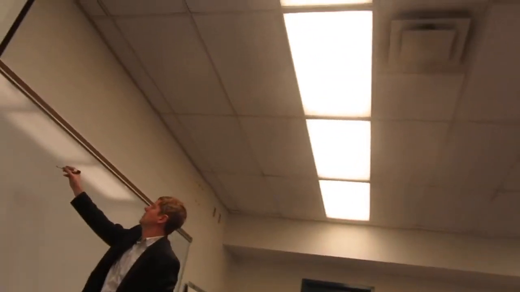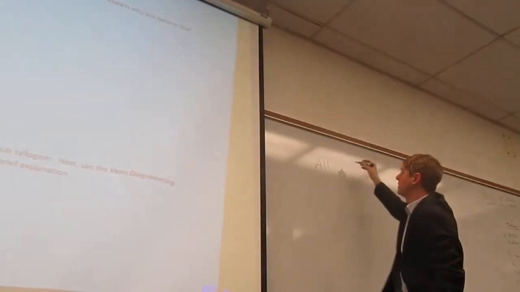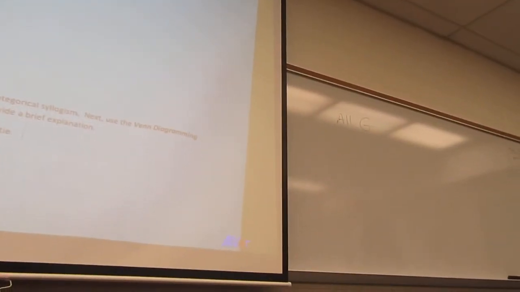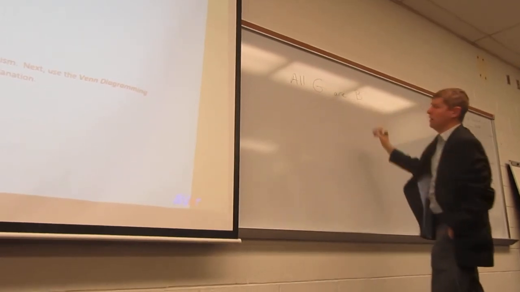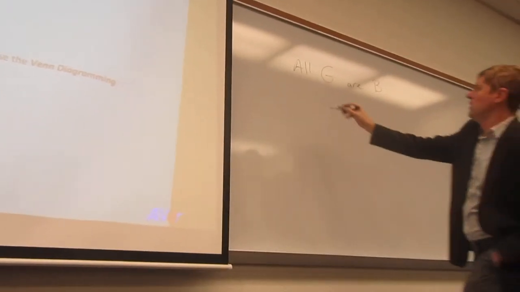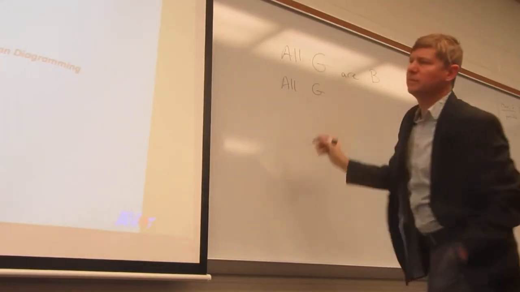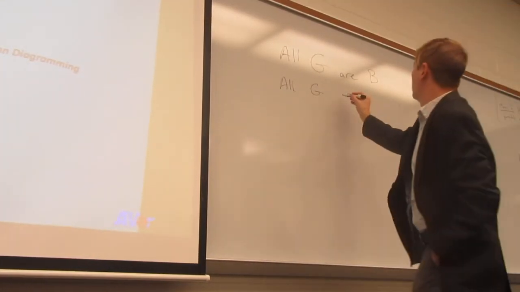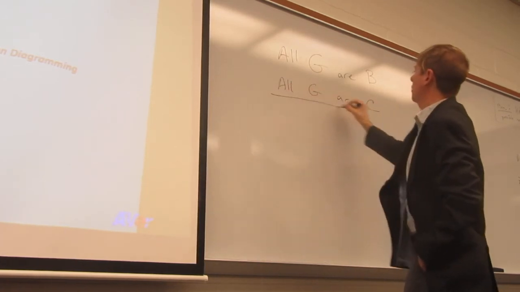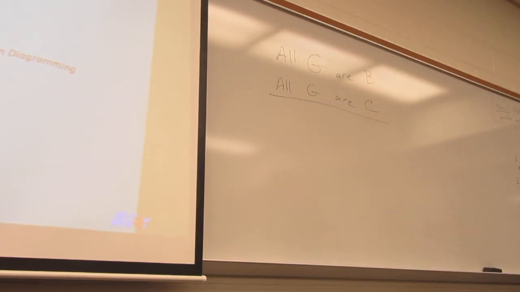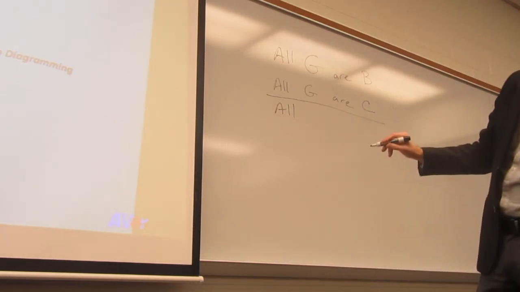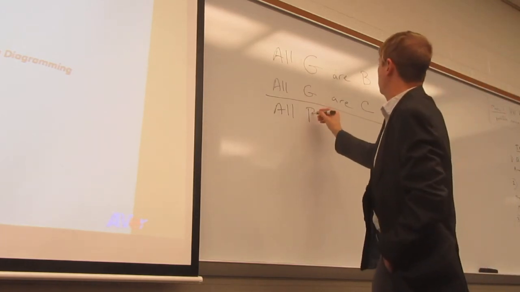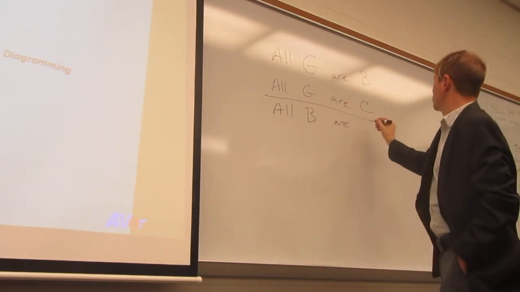Let's run through it. It says, all real gentlemen, we'll just do G for all real gentlemen, are persons who can tie a bow tie. All real gentlemen are persons who are cultured. Therefore, all persons who can tie a bow tie are persons who are cultured.